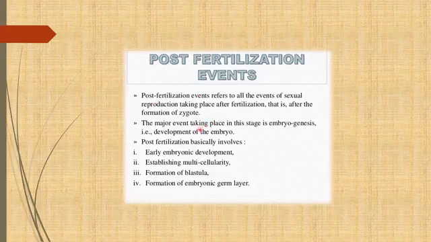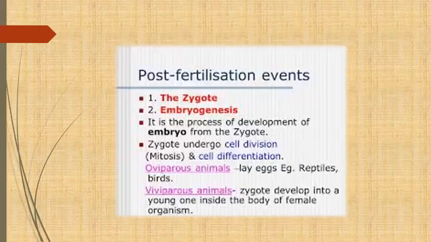When we talk about embryogenesis, there is early embryonic development, the development of a multicellular structure, then formation of a blastula, then the change of the blastula into the embryo. The embryo has layers that we call embryonic layers. So where do these events take place? In the post-fertilization stage of sexual reproduction. So these are the post-fertilization events. In that there are two steps: zygote formation and embryogenesis.